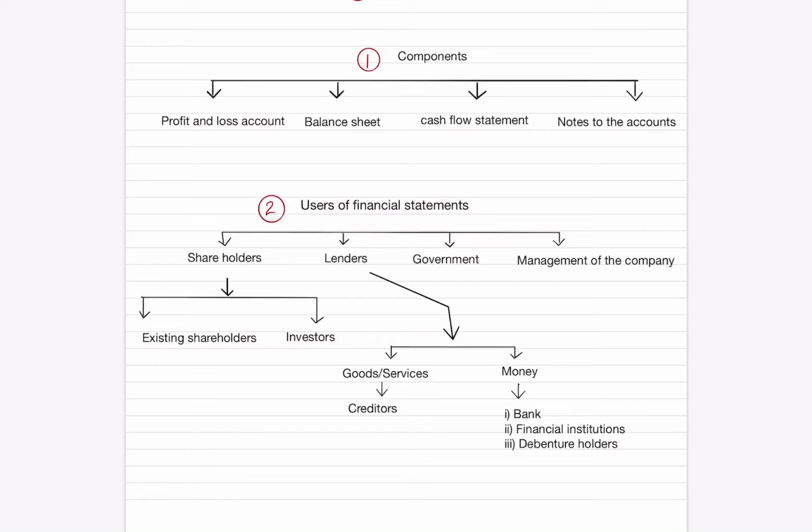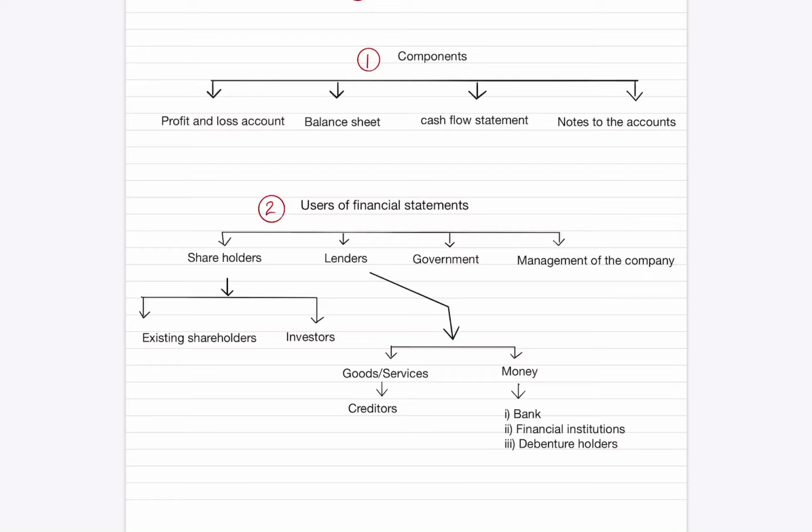The shareholders use the financial statements to decide whether they can invest further or move their money somewhere else to safeguard their investment, because the financial statement always reveals the financial results and also the financial position of the business. It will help the existing shareholders and also future investors decide if they can invest further or not.